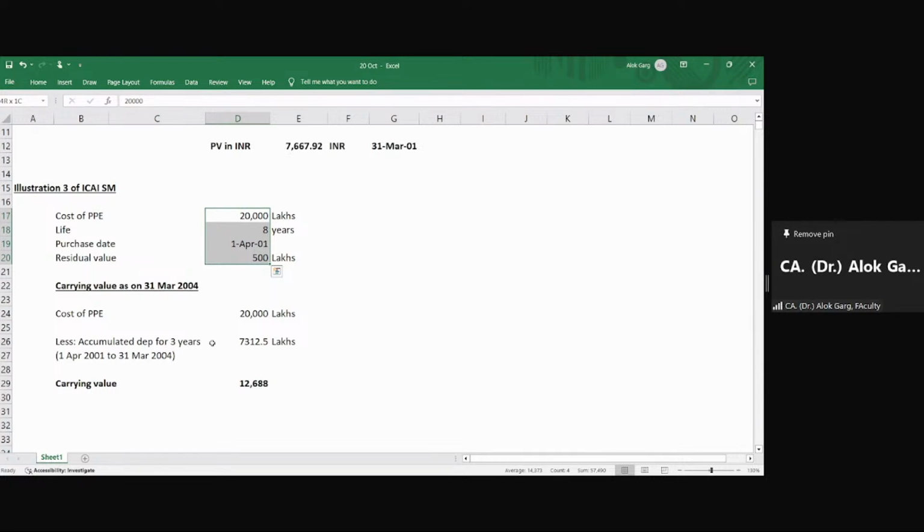Sumit, I know that many students have made this mistake. Your cost is 20,000, not 19,500. Then I have arrived at the carrying value.